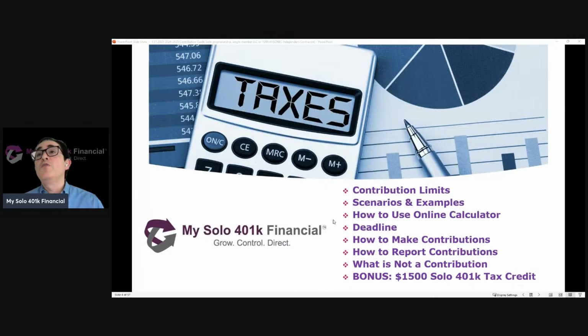So today we want to go through an A to Z 2024 and 2025 contribution guide. We're going to talk about contribution limits. We're going to then apply those limits to different scenarios and examples, how to use resources like our online calendar. We're going to talk about the deadline, how to make contributions, how to report contributions, and what is not a contribution. And then we've got the bonus content, which is the $1,500 solo 401k tax credit.